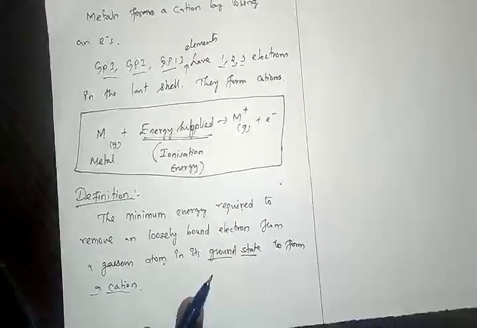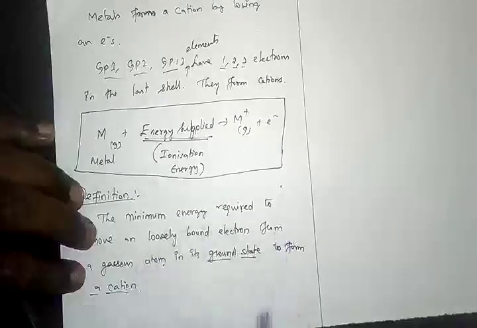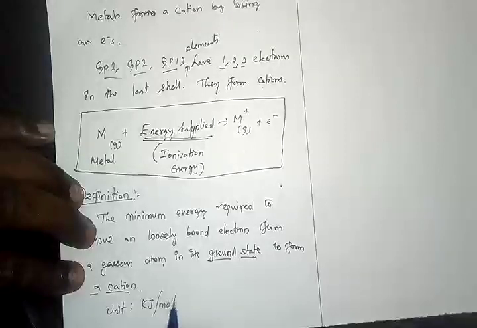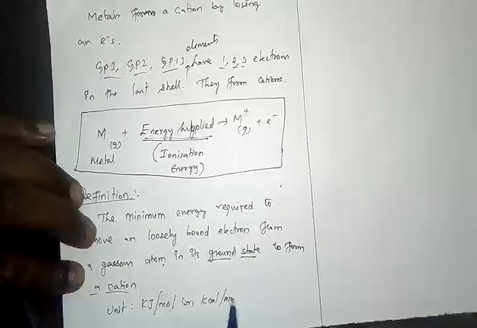Hope it will be very helpful to learn this. And then I told you about this unit also. The unit of this is kilojoules per mole or kilocalories per mole or electron volt. So these are the different units we calculate for this.